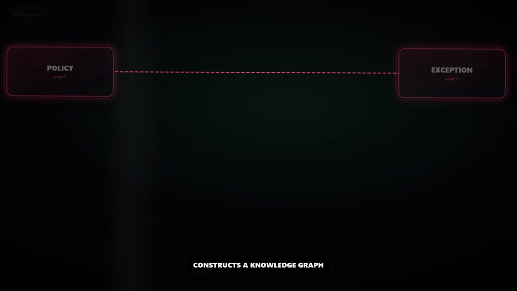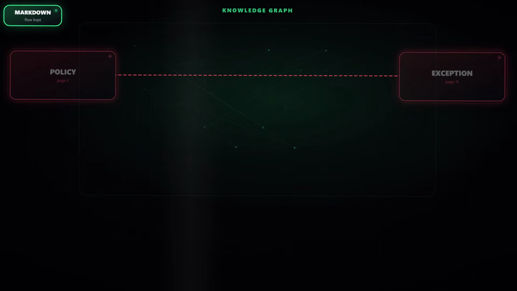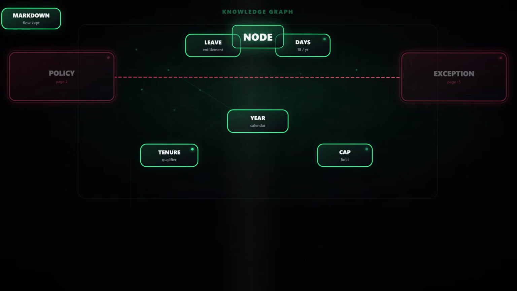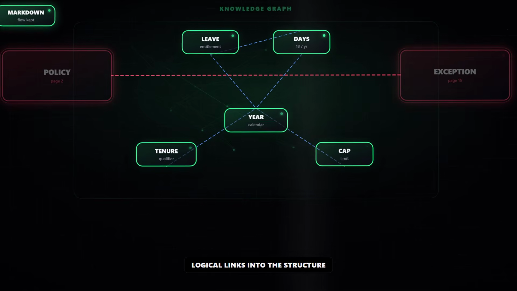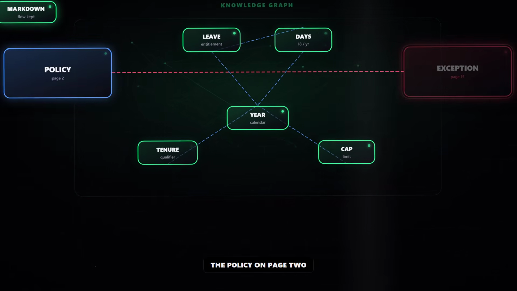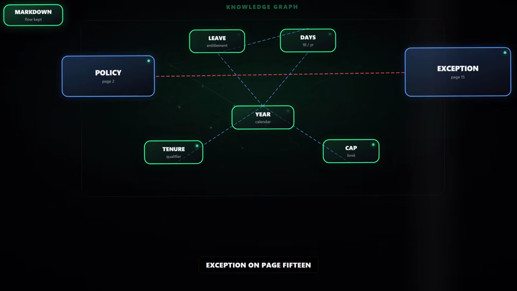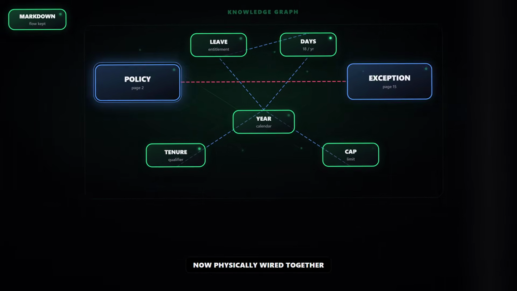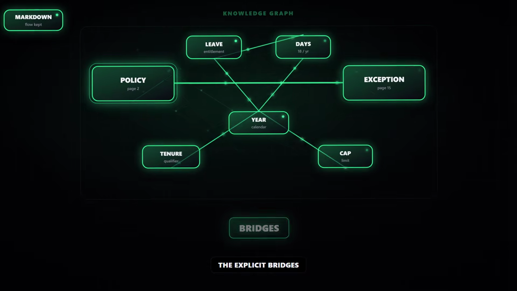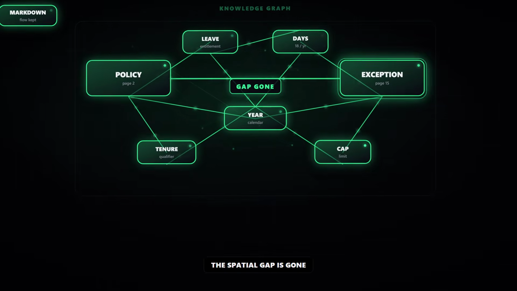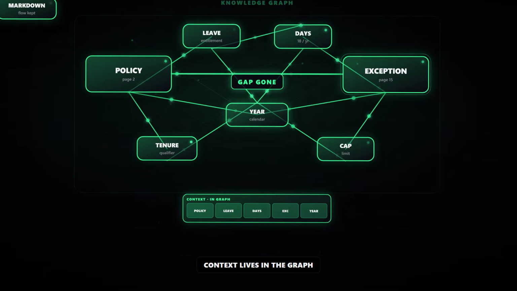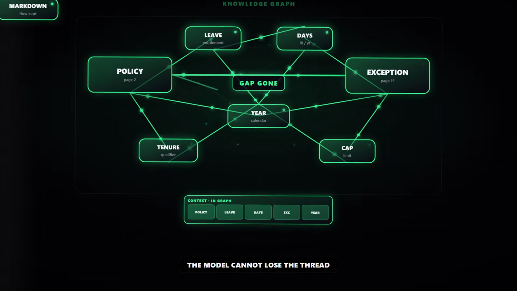From that, the system constructs a knowledge graph. Every fact becomes a node. It writes logical links directly into the structure. The policy on page 2 and the exception on page 15 are now physically wired together. Explicit bridges. The spatial gap is gone. Context lives in the graph, so the model cannot lose the thread.